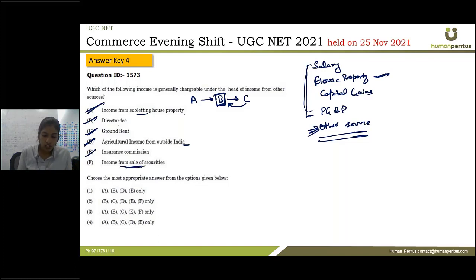Now income from sale of securities. Sale of securities is under the head of capital gains. Okay. So that's why it is not covered under other sources. So all these five options given above are the income that is chargeable under the head of income from other sources. So answer is 4.